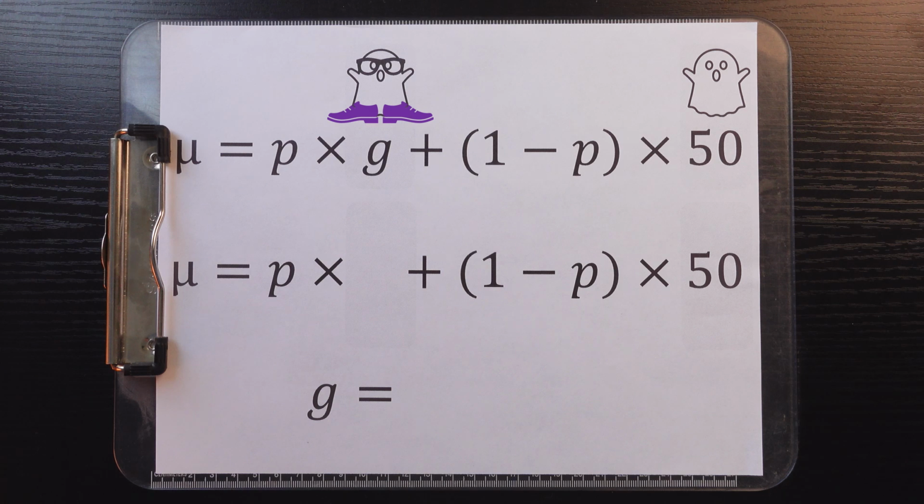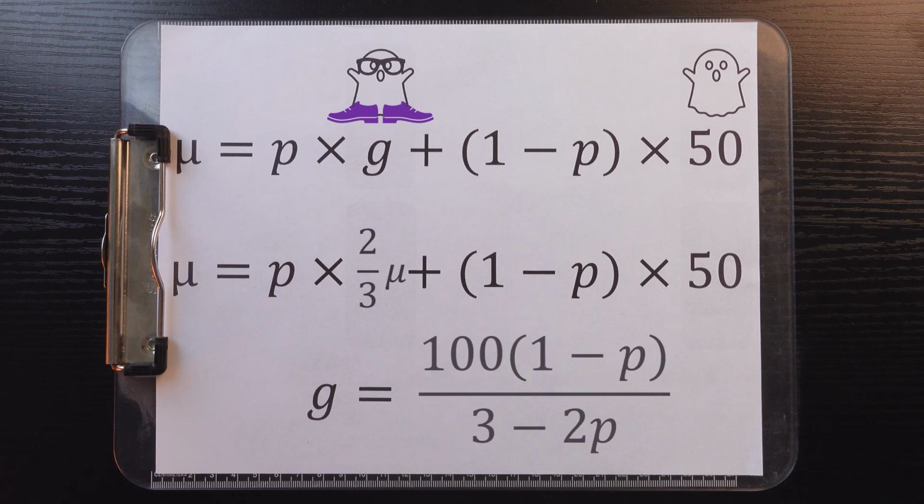Now it seems like we have two unknowns here, mu and G, but we know that each rational person will be working through this equation for themselves, and will pick a guess which is exactly 2/3 of the average, which is the quantity mu on the left-hand side of this equation. Now we can solve this for mu, and then take 2/3 of this to get G. Solving, we get that G is equal to 100 times 1 minus P, all divided by 3 minus 2P.